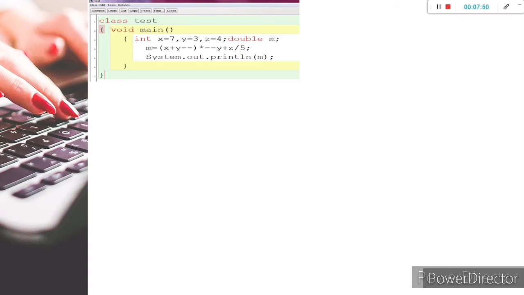So 7 plus 3, within the bracket, is 10, into minus minus y, twice the value of y is decreased, so it became 1. After that, plus z by 5, z is 4 by 5, both are integers, it will return 0. So 10 from x plus y within the bracket, into 1, 10 plus 0, 10.